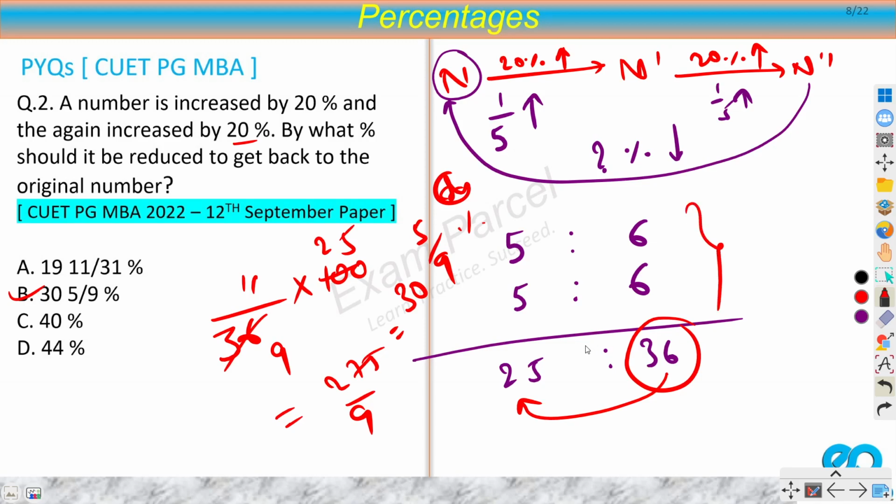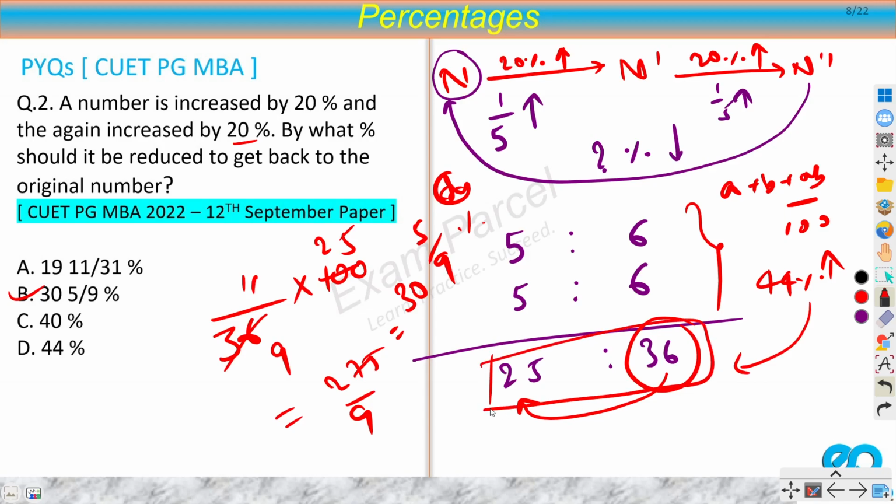So these are very easy. Now there could be some other methods as well. You can use a formula here, a plus b plus ab by 100. So you will get 20 plus 20 plus 20 into 20 by 100, a 44% increase. But again from there you will have to reach this step. In any method you will have to reach this step, because this is the final step from where you will calculate the percentage. So I would say that you should stick with the ratio method. Other methods are not as efficient as this one in this question especially.